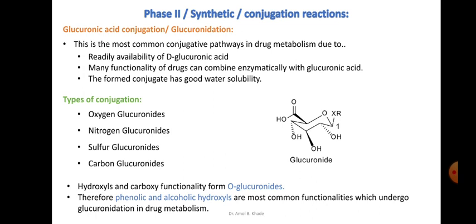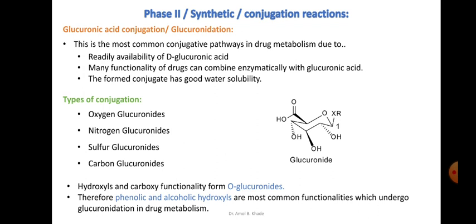Hydroxyl and carboxyl functionalities usually form the oxygen glucuronides. The reason is that they have oxygen in their structure, and that's why the oxygen can be conjugated with the glucuronide, and we refer to it as an oxygen glucuronide.